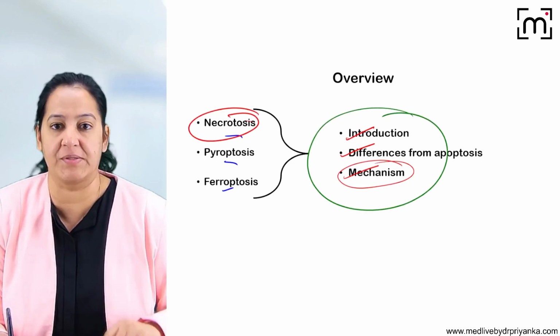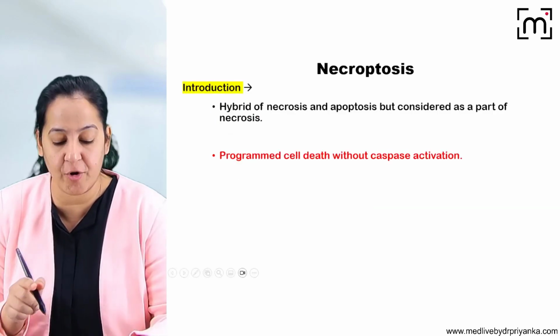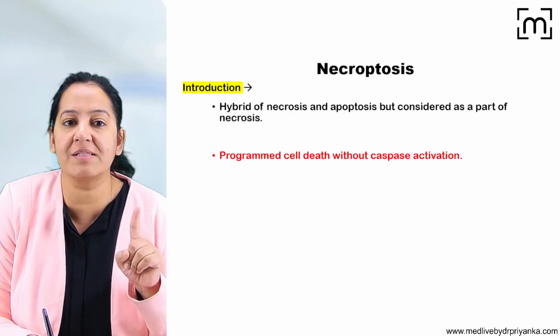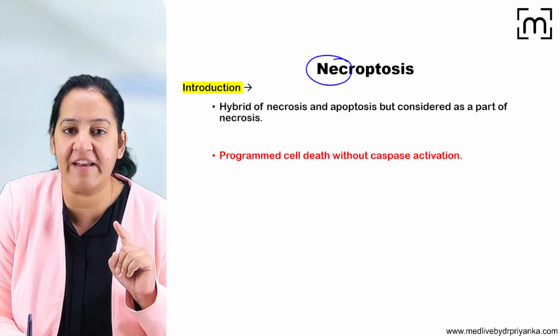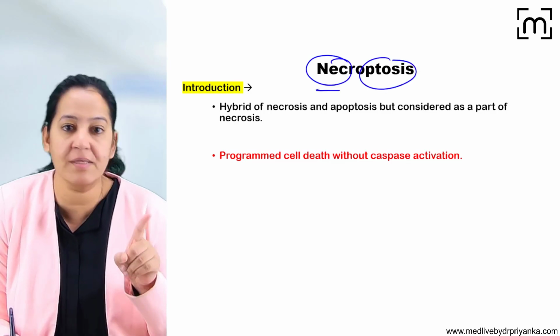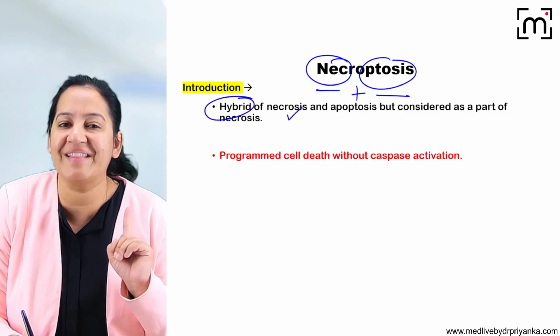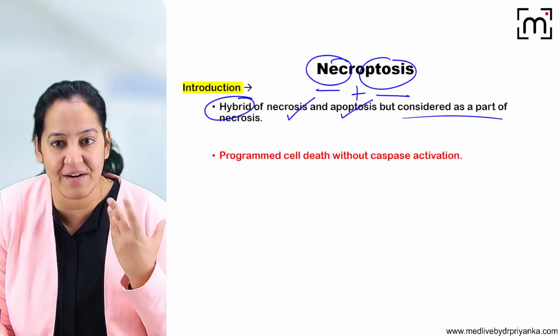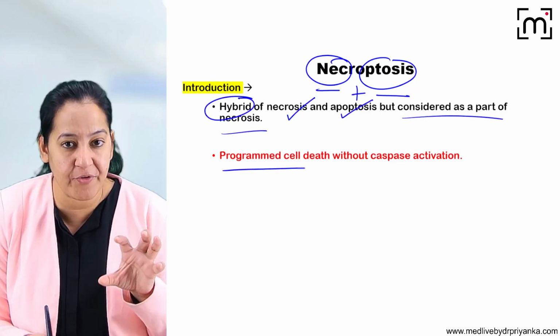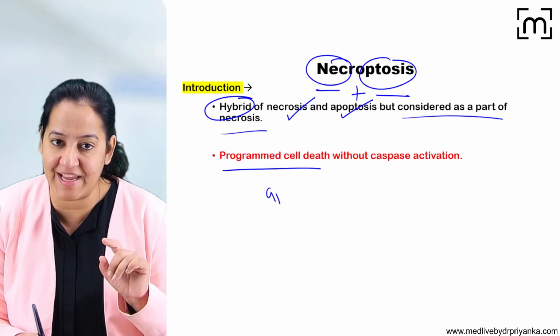Let me tell you everything about necroptosis. What is necroptosis? Tell me the introduction. Necroptosis, as the name indicates, is a hybrid between necrosis and apoptosis. Necrosis plus apoptosis is equal to necroptosis. It's a hybrid, but it is considered as a part of necrosis. Actually, it's a programmed cell death like apoptosis.